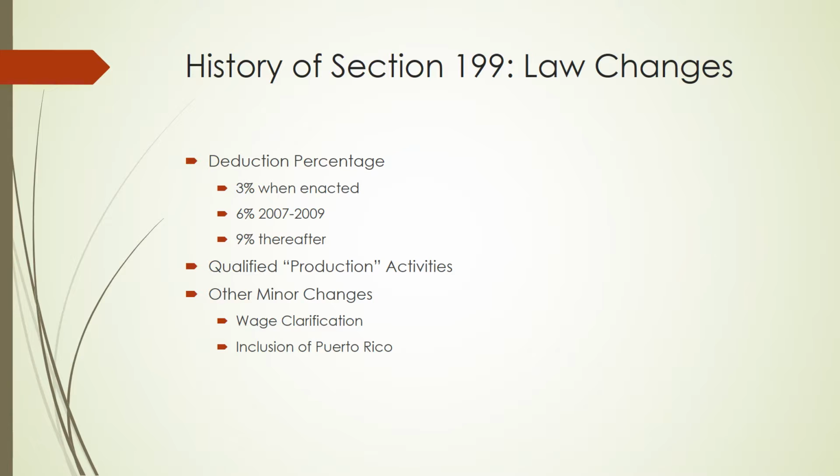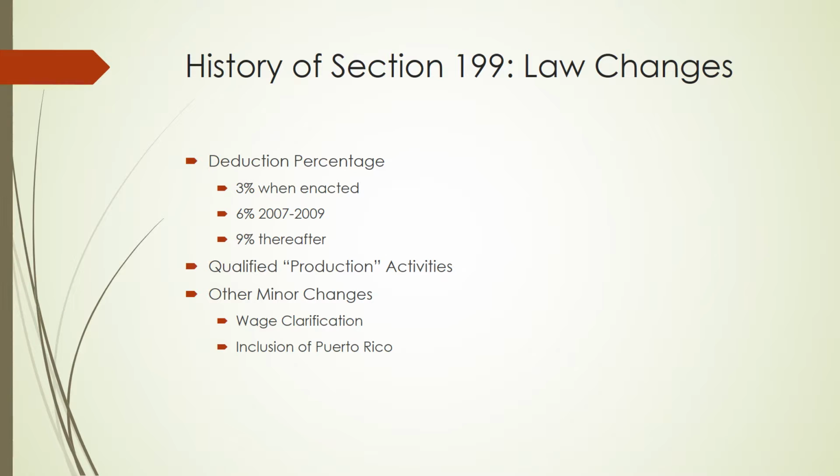So when this was enacted in 2004, though, the deduction was originally set at 3% and was phased to 6% in 2008 with the passing of the Emergency Economic Stabilization Act, applicable to tax years 2007 through 2009. And then it was scheduled to increase to 9% thereafter, mainly to stimulate the economy at that time. Obviously, we were in a little bit of a downturn, and to combat that.